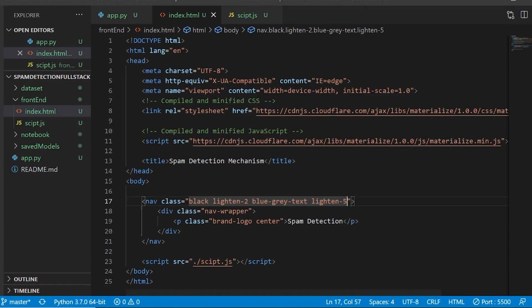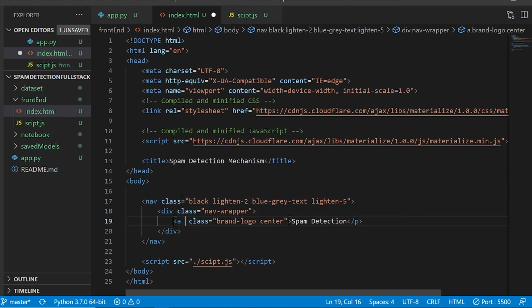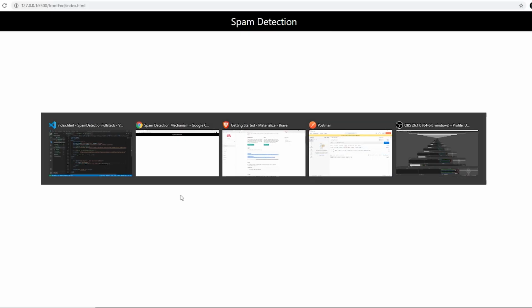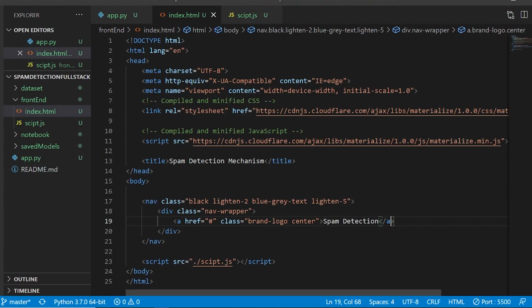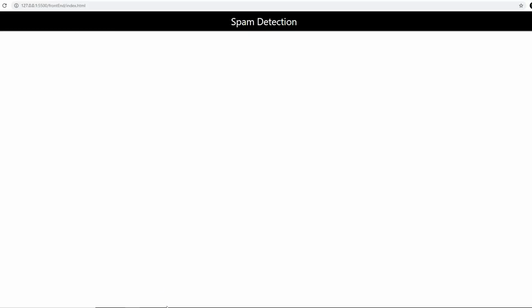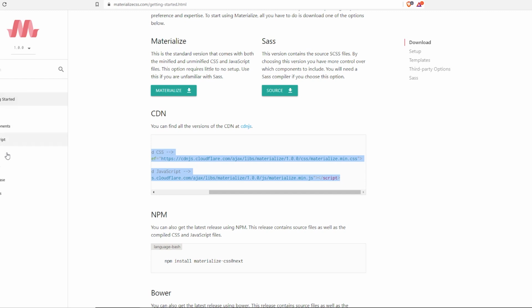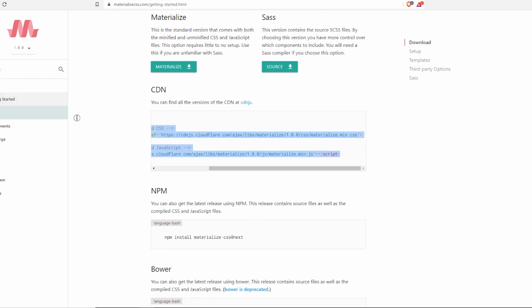All right, and now here I think I cannot use the paragraph tag, so I'll have to use the href. I'll just put a hash. That actually makes quite some sense, and yeah, we have it. So when I use the href inside the div, I got it, because the paragraph was giving us a downside. Anyway, if you head to Materialize CSS and click on CSS,